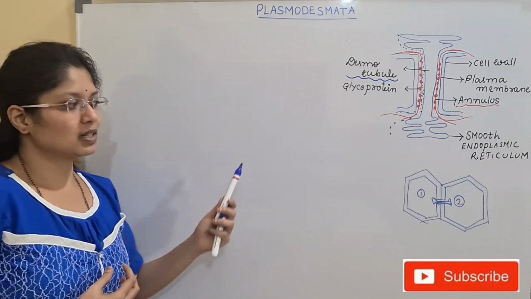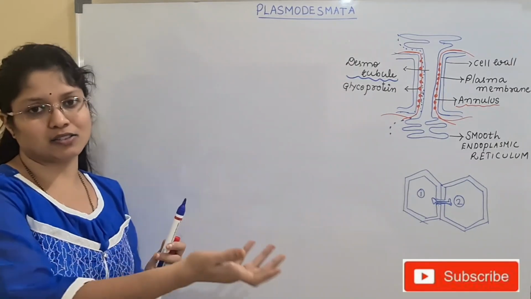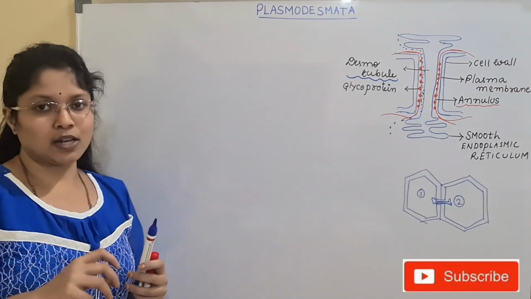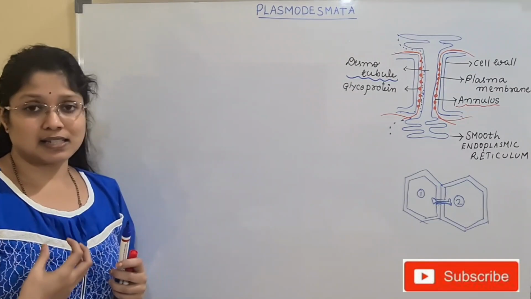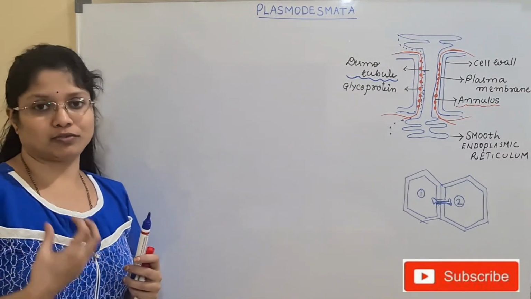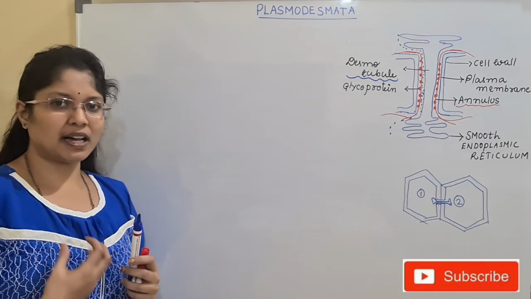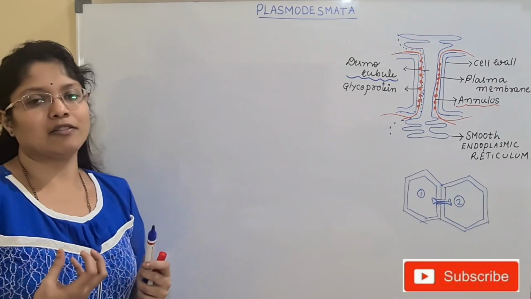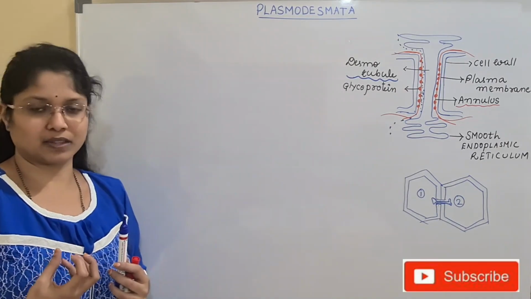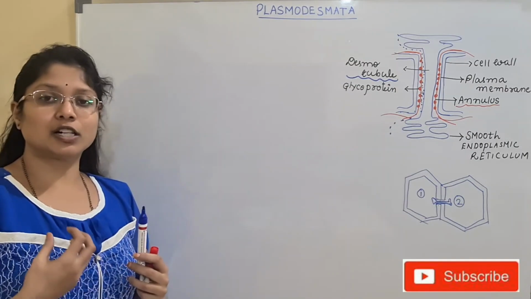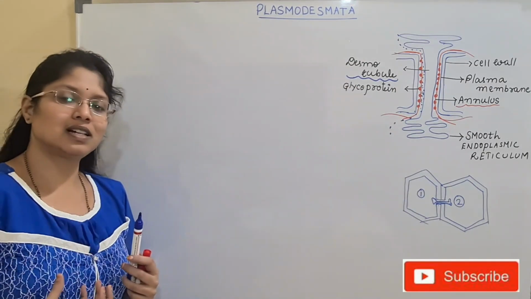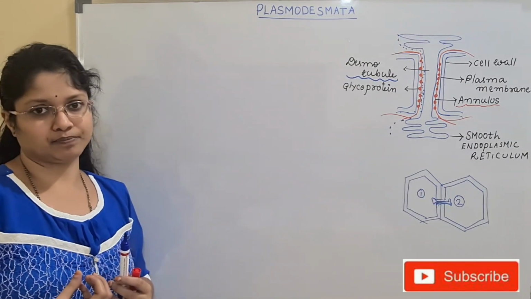So one cell will be assisted by another cell which is present adjacent to it. So mainly the secretory cells will be having more of these plasmodesmata. And the remaining cells which have fewer functions will have very few plasmodesmata. So depending upon the function of the particular tissue or cell, the number will be ranging.